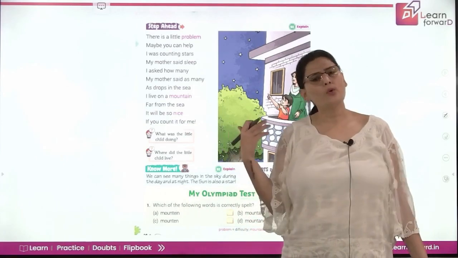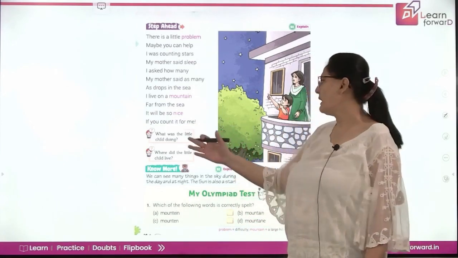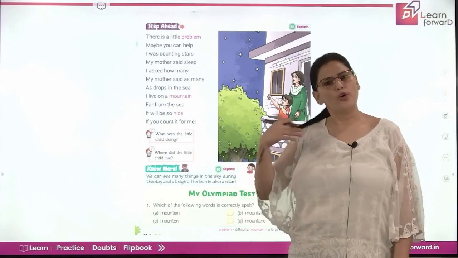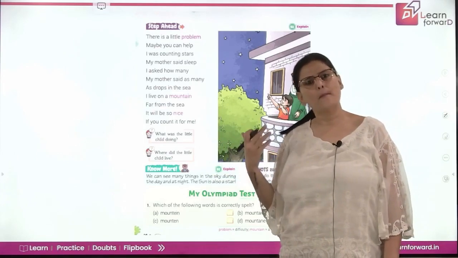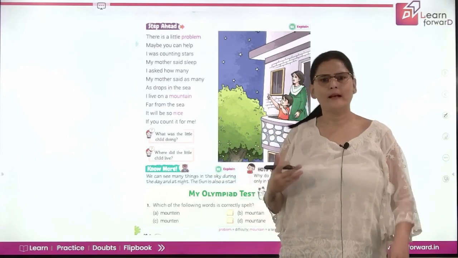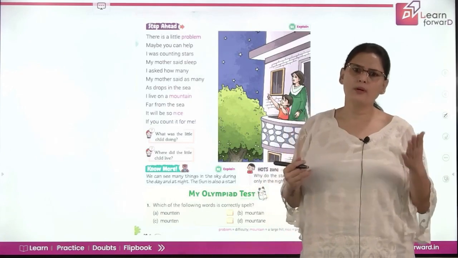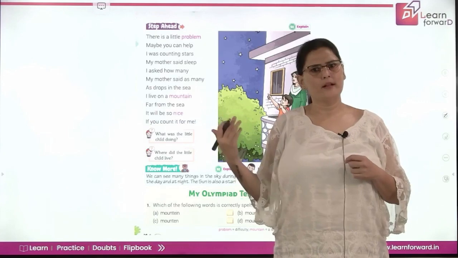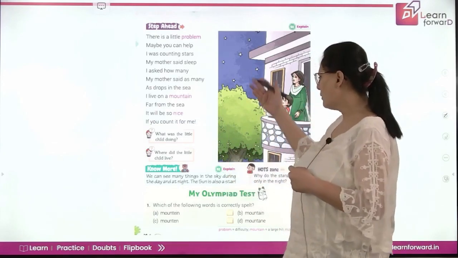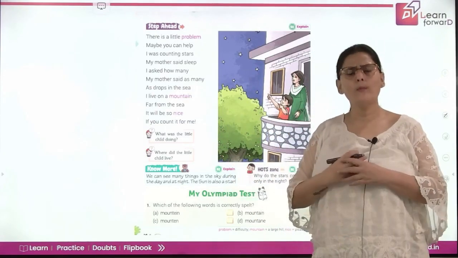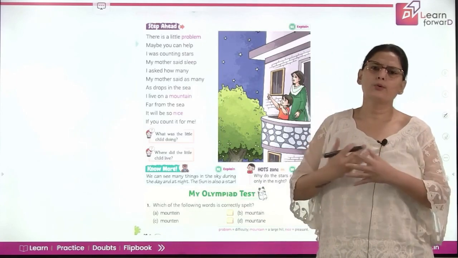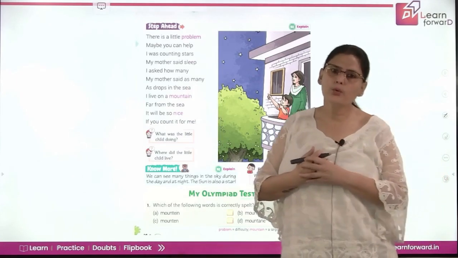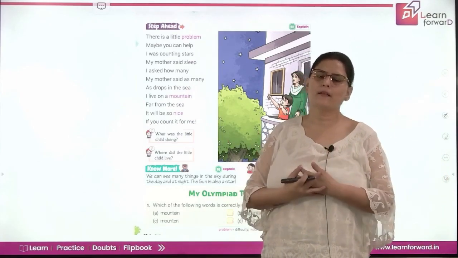So it would be so nice of you if you could help me in counting the drops in the sea, because the mother compared it with the drops of sea: as many drops of water as there are in the sea, the same number of stars are there in the sky. So this was a sweet little poem, and the boy was not able to count the stars. He wanted to do so, and the mother was continuously asking him to sleep.